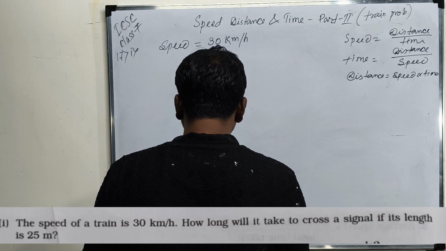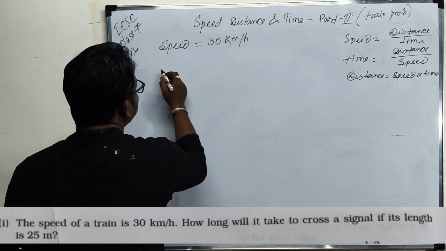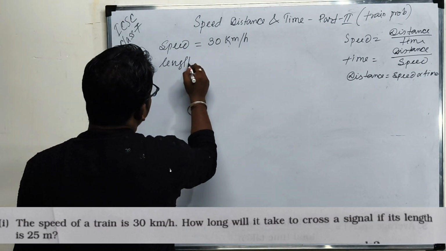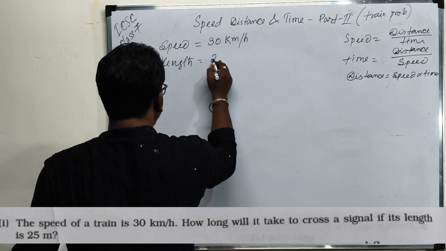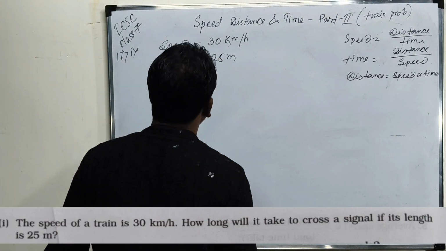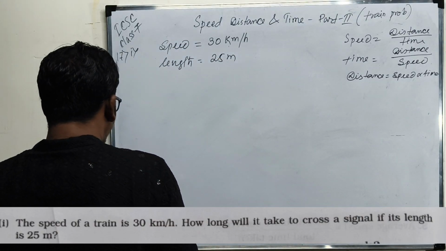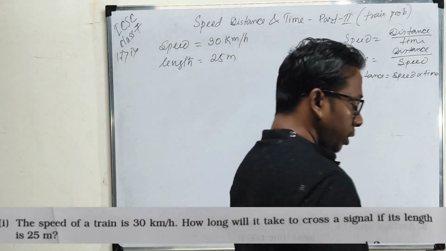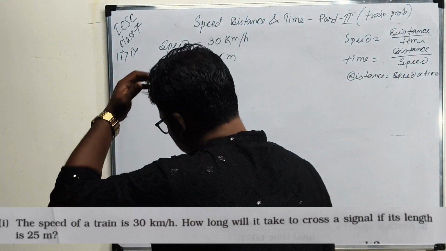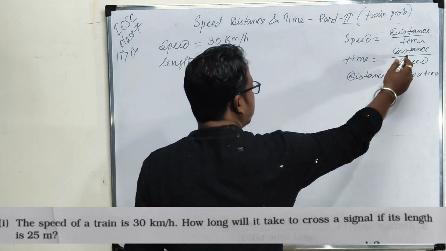And how long will it take to cross the signal if the length is 25 meter? So they are asking about the time. Basically we know the time is distance by speed.